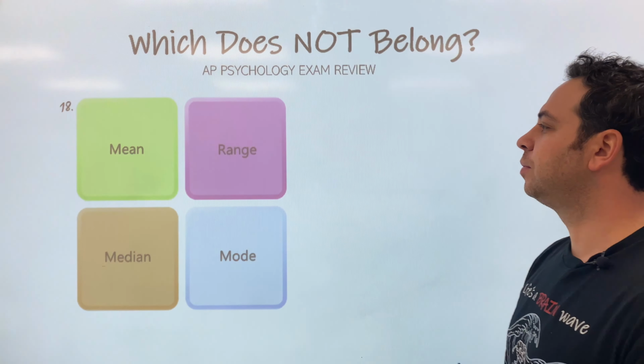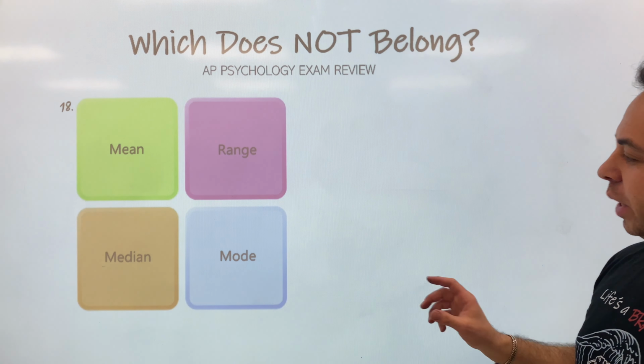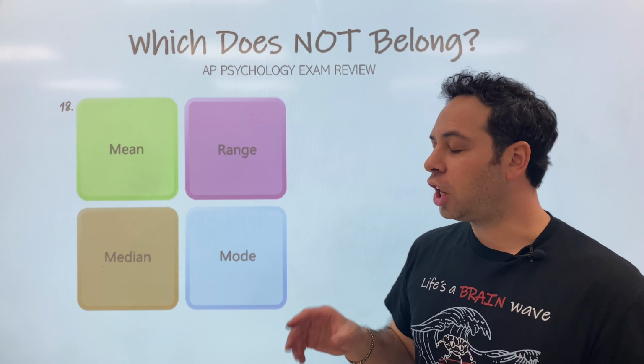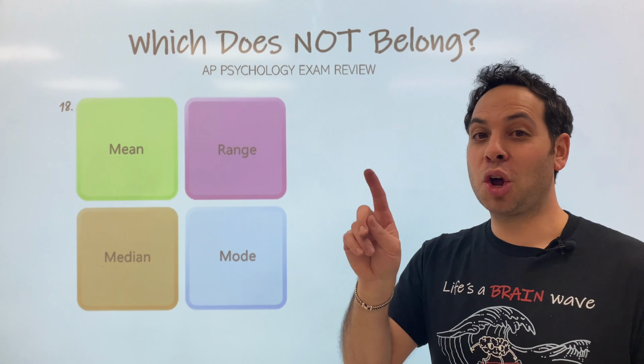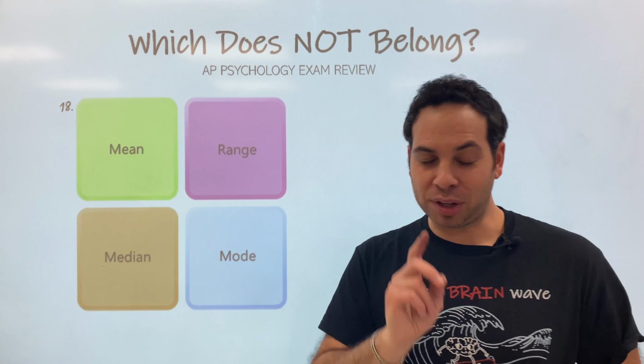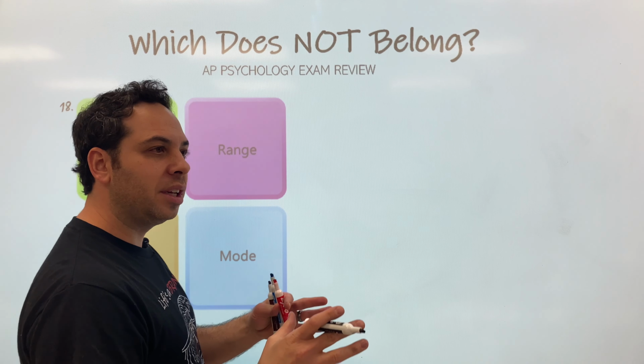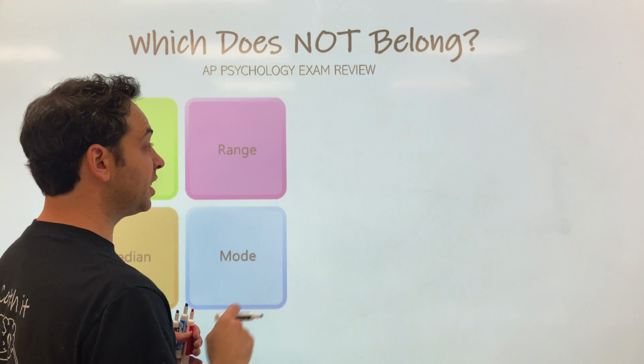All right, number 18, mean, range, median, or mode, which does not belong. Now you might look at these four and be like, I think I know which one doesn't belong, but what I want to make sure is we know why it doesn't belong. So let's think about this together. There are a few ways to describe statistics. We do need to know some statistics on the exam.